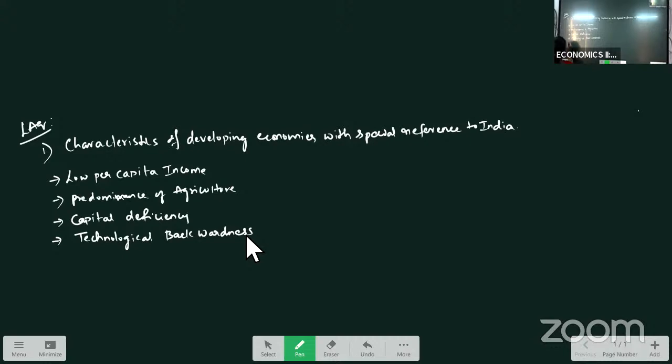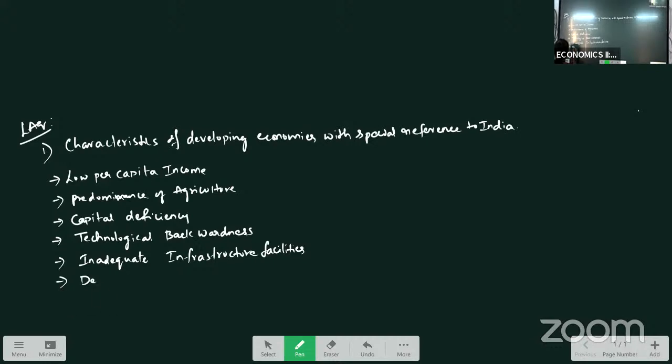So low capital, technology will be backward. Then next you have inadequate infrastructure facilities. Inadequate infrastructure facilities means the infrastructure such as road, transport, communication, banking will not be sufficient. All these facilities are not sufficient.